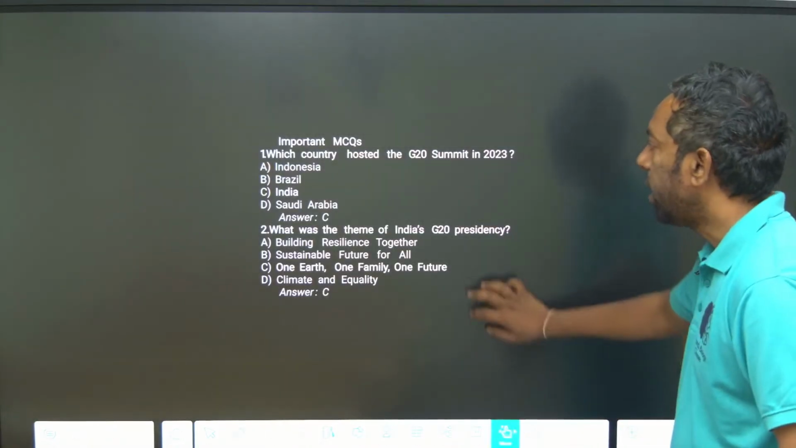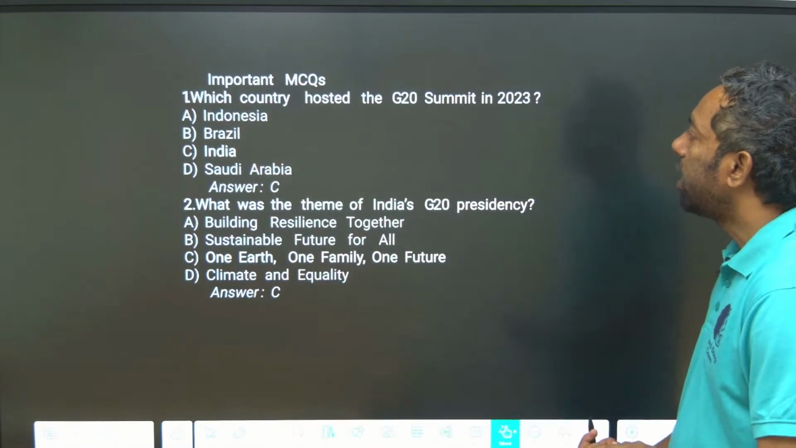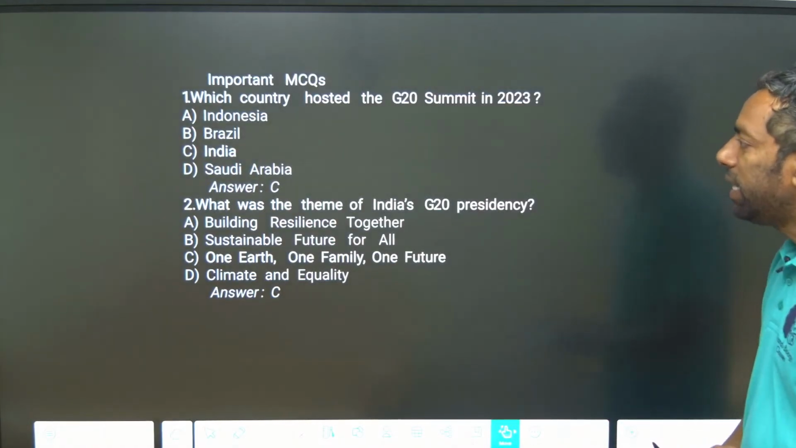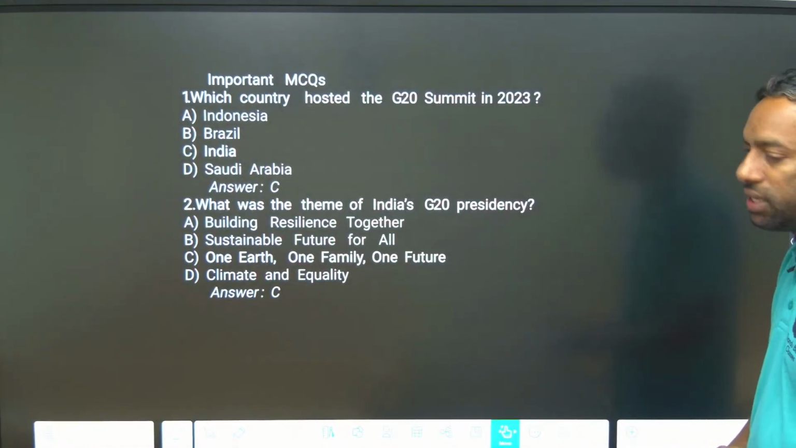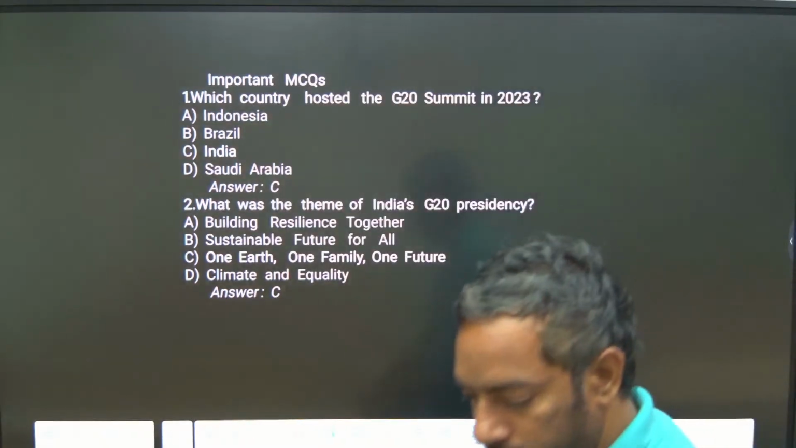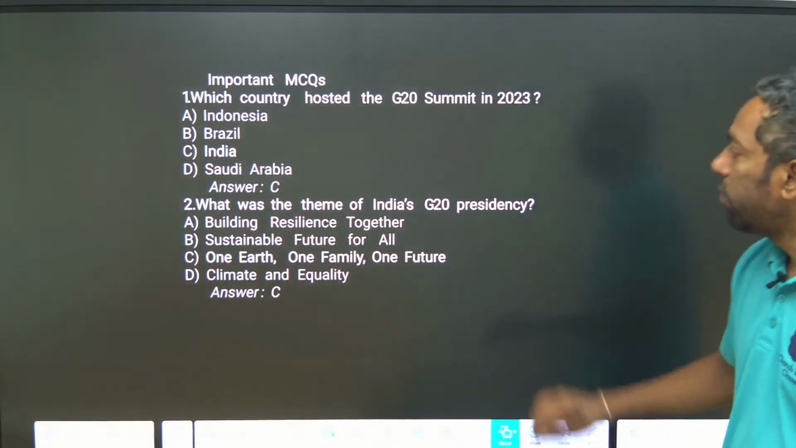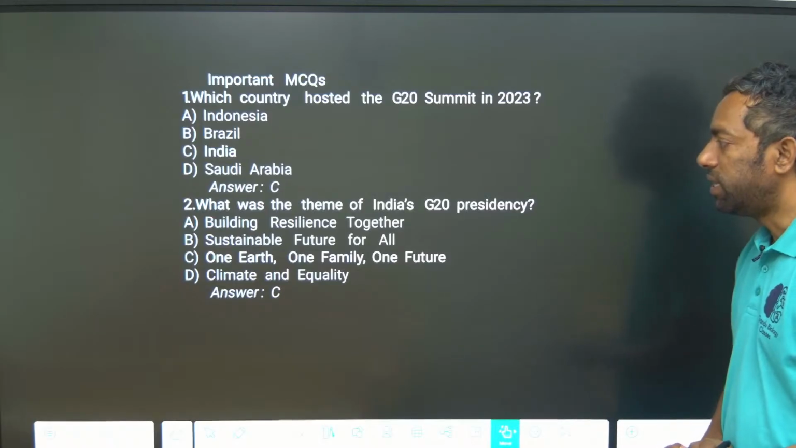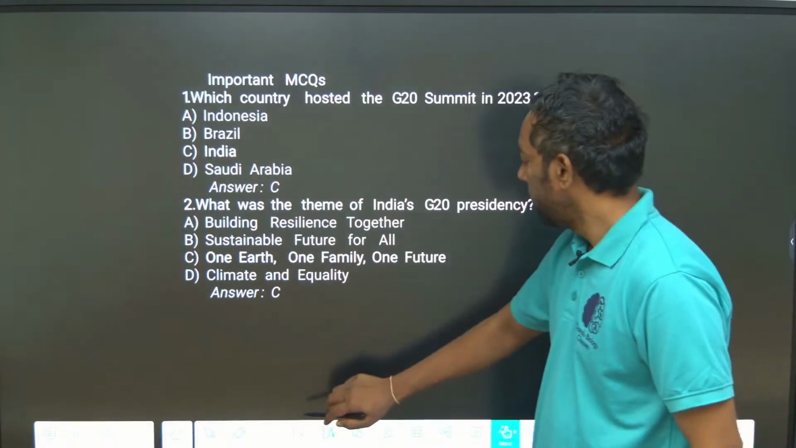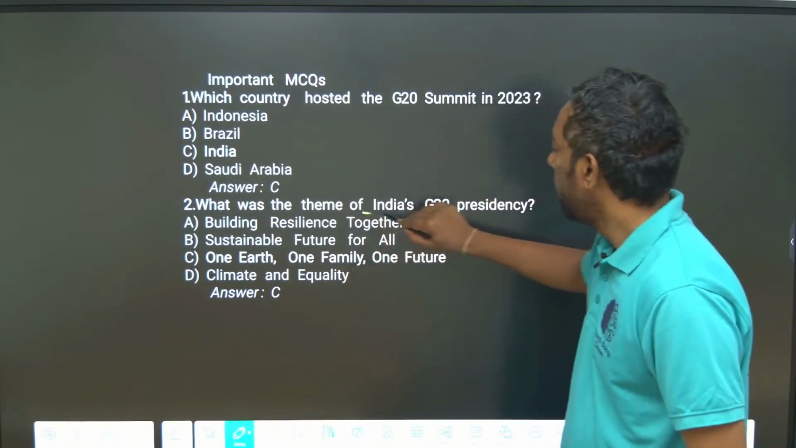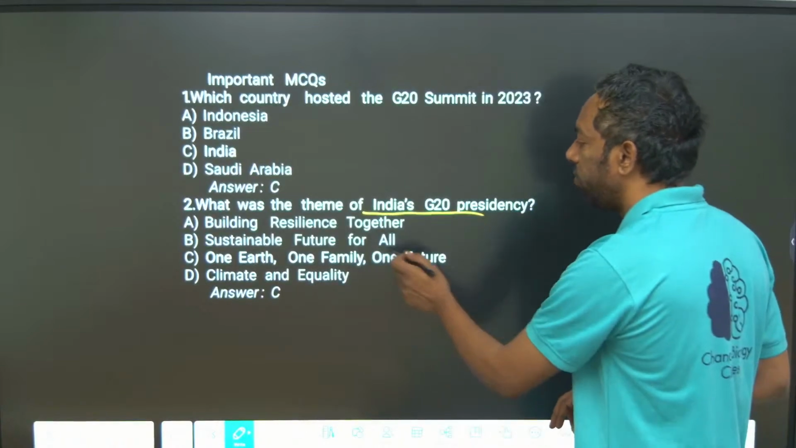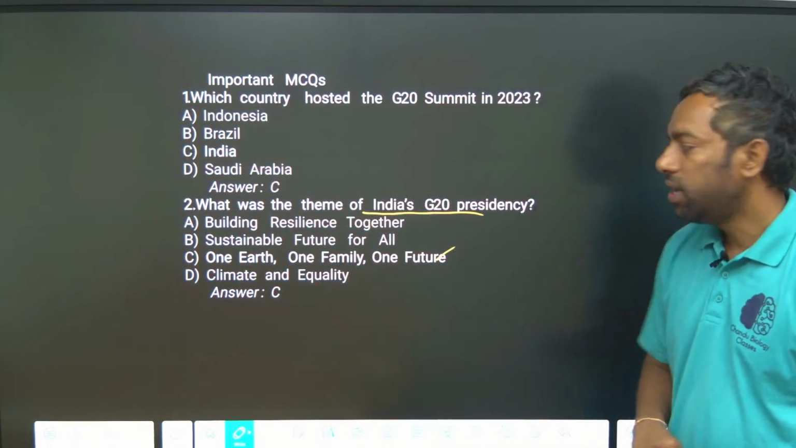Which country hosted the G20 summit? India. India hosted the G20 summit. What was the theme of the G20 presidency? In 2023, India's G20 presidency theme was One Earth, One Family, One Future.